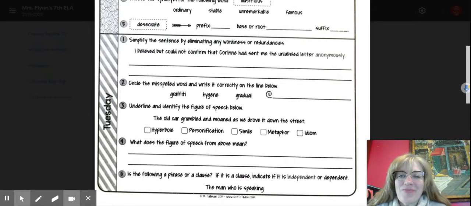For Tuesday, here you need to eliminate the wordiness or the redundancy, so tighten up that sentence, which is something that good writers have to do. You need to just type the misspelled word for graffiti, hygiene, or gradual.